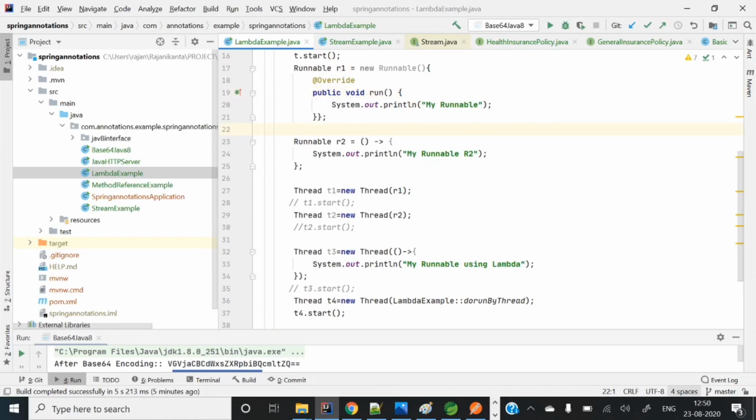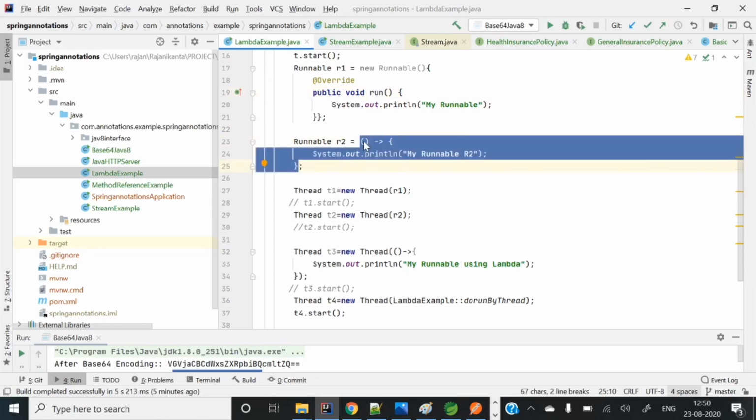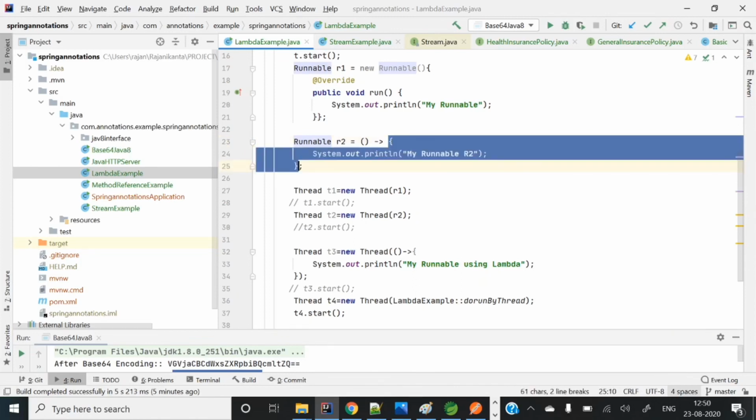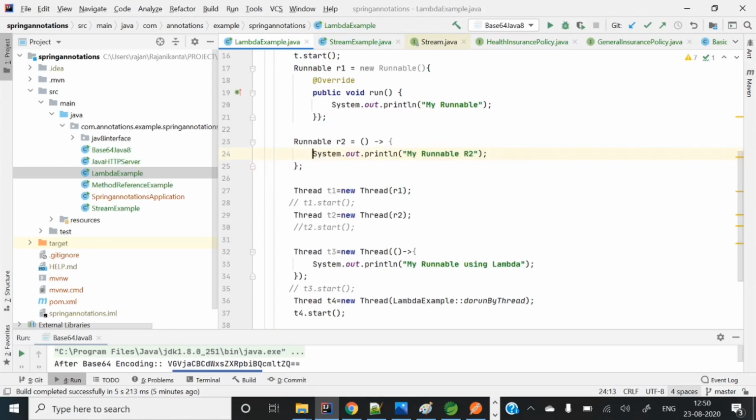So here you can see the method name is not required at all, right? Only the parentheses are there. Then this arrow symbol is there, and this is the body. Inside that body, whatever logic I need to write, I have placed it here.